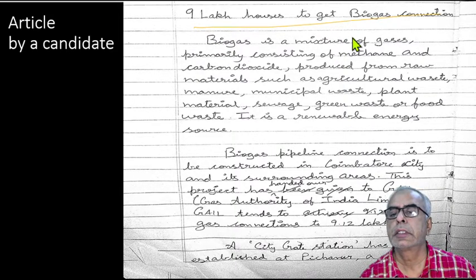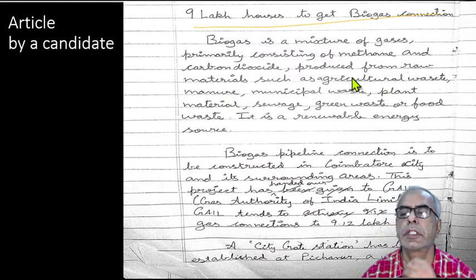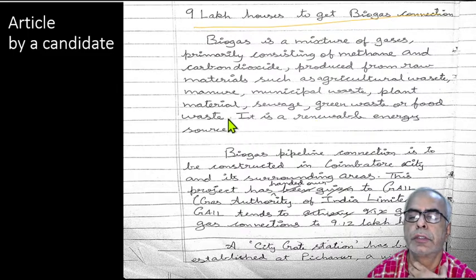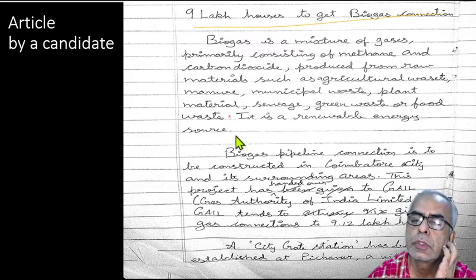Then, biogas is a mixture of gases primarily consisting of methane and carbon dioxide, produced from raw materials such as agricultural waste, manure, municipal waste, plant material, sewage, green waste, or food waste. It is a renewable energy source.